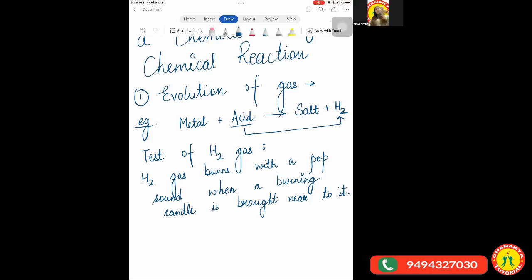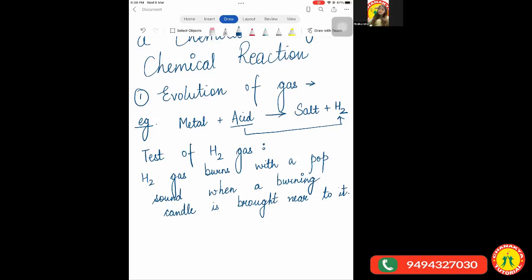Means initially the reaction had some color and finally the reaction had some other color. So you can compare the change in the color and you can conclude that a chemical reaction has taken place. So a very simple and easy example I'll give you. Have you seen iron nails at your home? Yes or no? Yeah, ma'am. So they are gray in color, right?